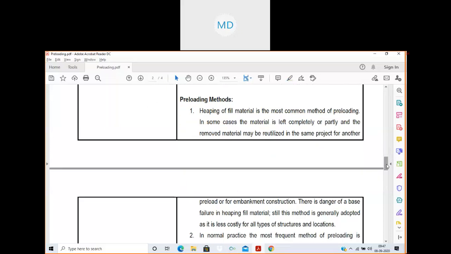Next is preloading methods. Before that, any doubt till this much? I guess it is clear to all. If you have any doubt, you can ask.